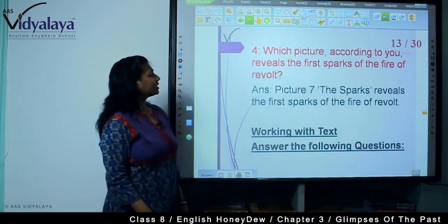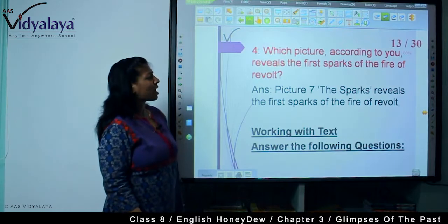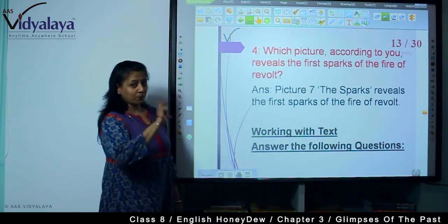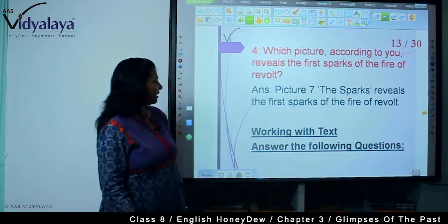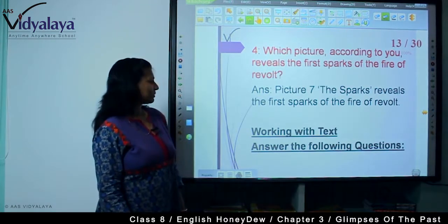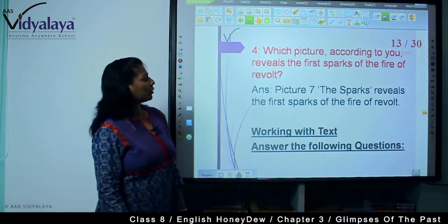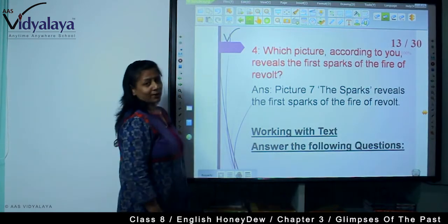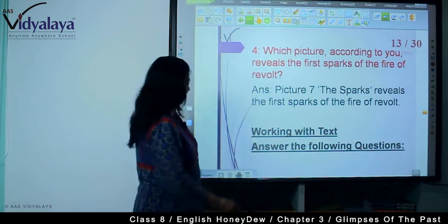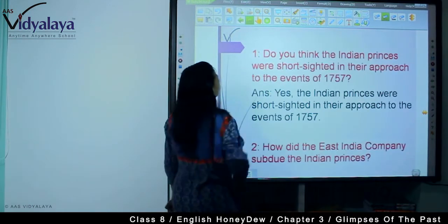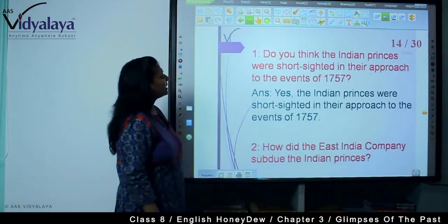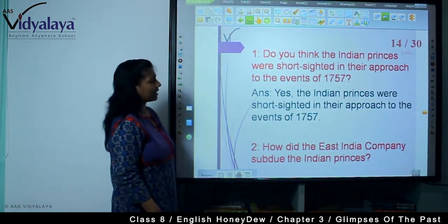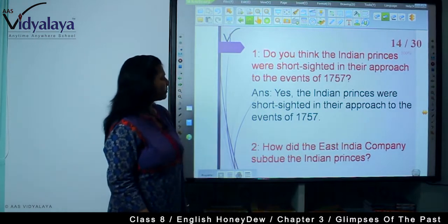Which picture, according to you, reveals the first sparks of the fire of revolt? Picture 7, the one titled "The Sparks," reveals the first sparks of the fire of revolt. So here you are seeing the questions, now working with the text. Do you think the Indian princes were short-sighted in their approach to the events of 1757?